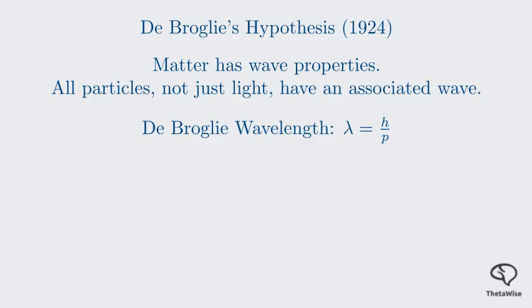Here, lambda, the Greek letter, is the wavelength. h is Planck's constant, a very tiny number from quantum mechanics. And p is the momentum of the particle, which is its mass times its velocity. So, every particle with momentum p has a wavelength given by Planck's constant divided by p: lambda = h/p. The faster and heavier the particle, the shorter its wavelength.